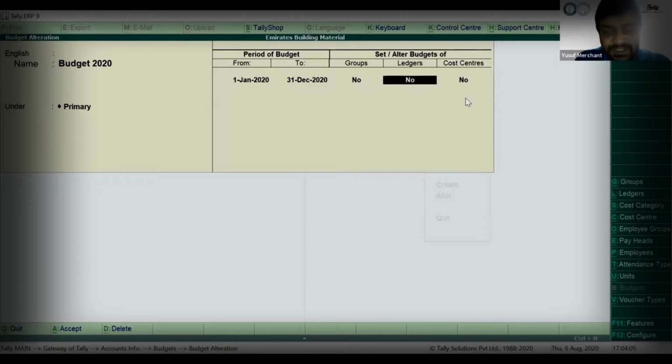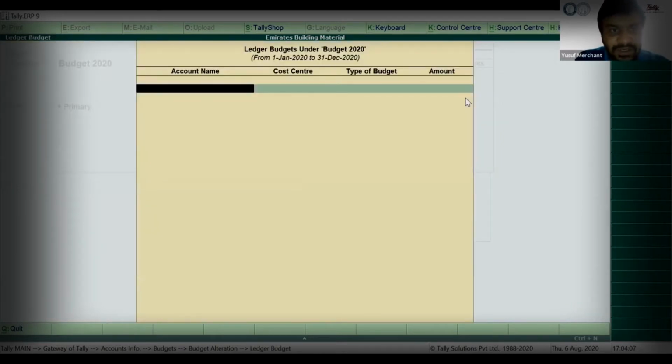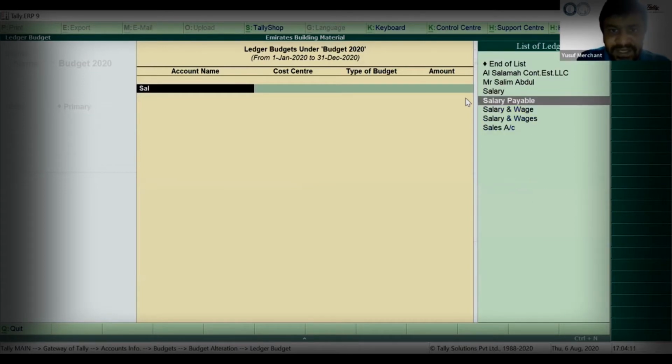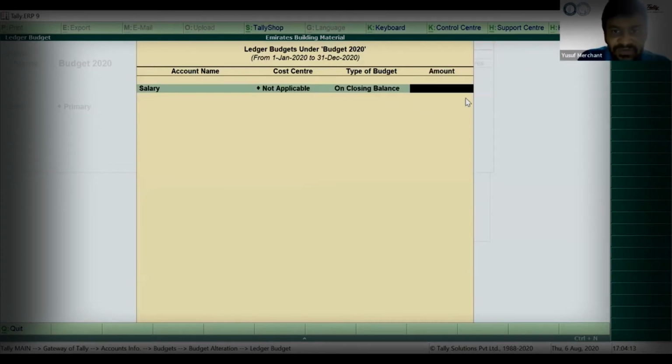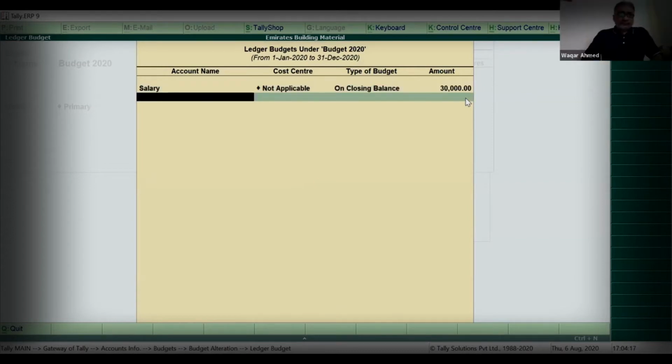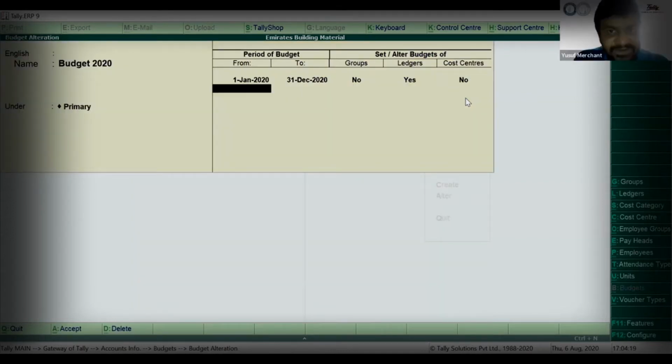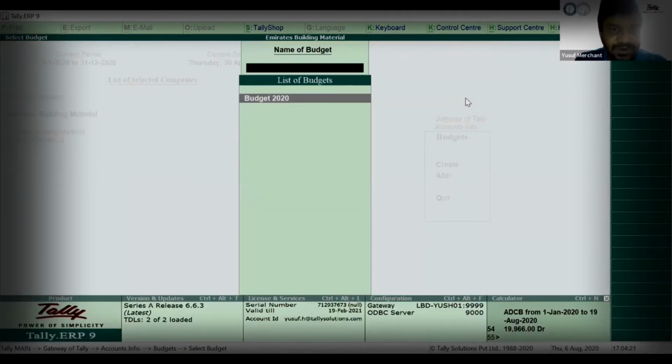from the group's ledgers. Say for example, if I go to ledger, for the salary, if I keep the budget of, say, 30,000 from January to December, and I save this, now this one I've saved.